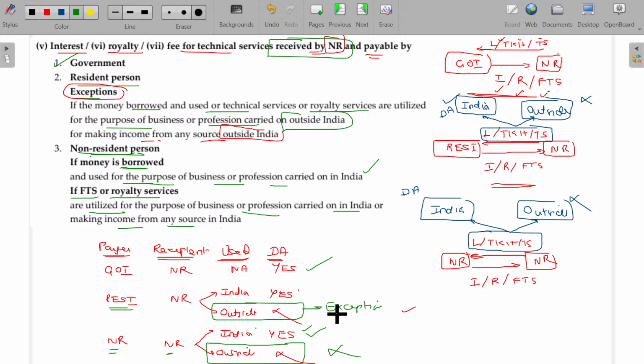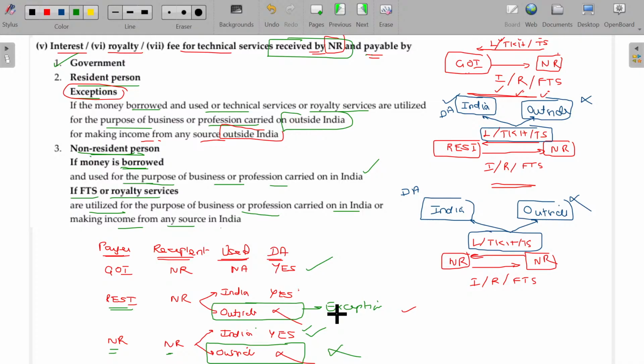You can group that into a single item for learning purposes, where the recipient is usually non-resident. Though the recipient is non-resident, payment is made by whom? Government of India, sir. Government of India, fully taxable. It is deemed to accrue or arise in India. If it is payable by the resident, whether the resident uses that within India or outside India. If uses that benefit within India, then it will be considered as deemed to accrue. Otherwise, it will not be considered for taxable purpose.